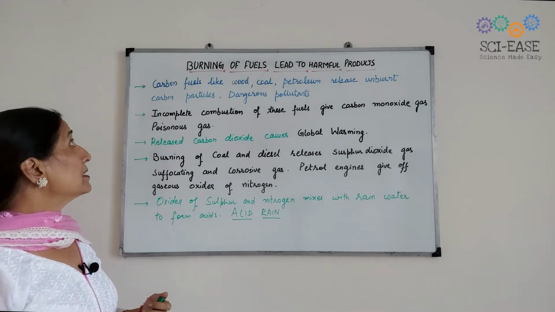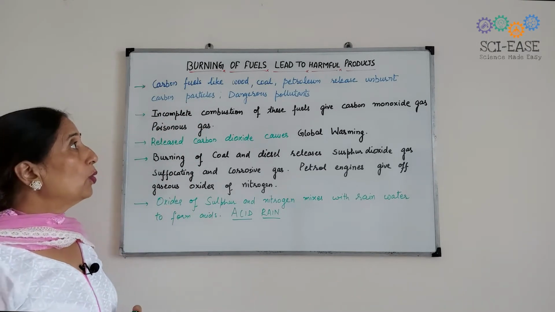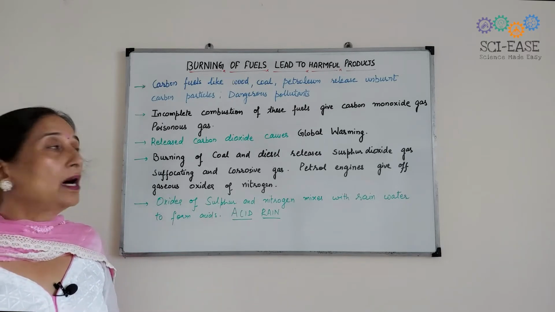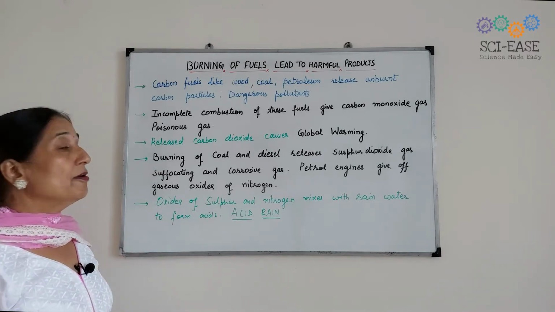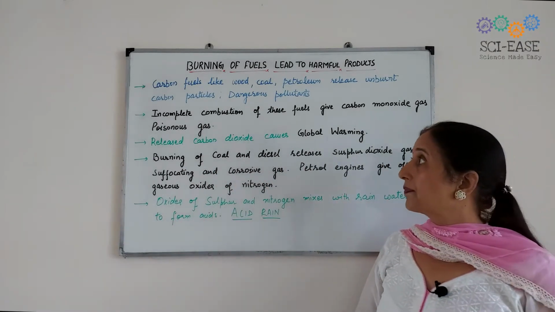Now the first is carbon fuels like wood, coal, petroleum. They release unburnt carbon particles, which are very dangerous pollutants.